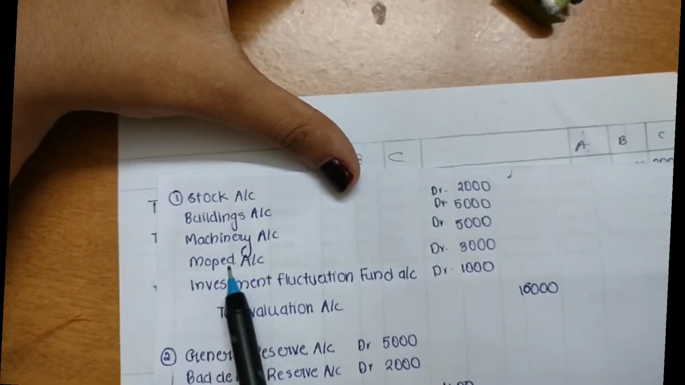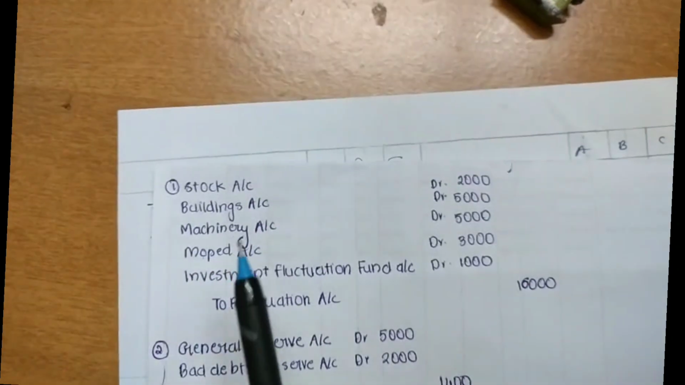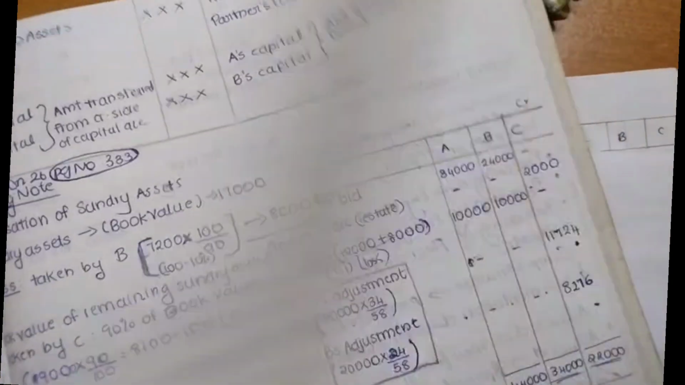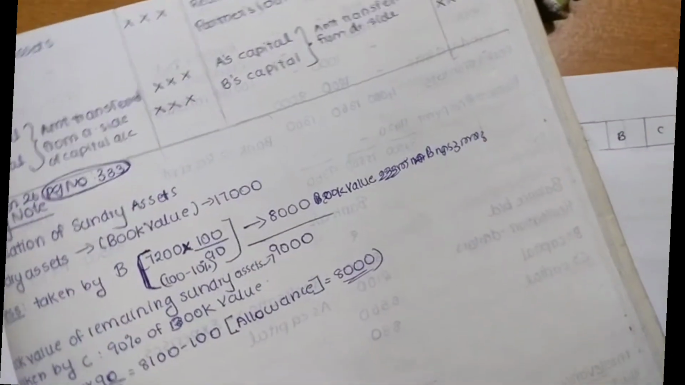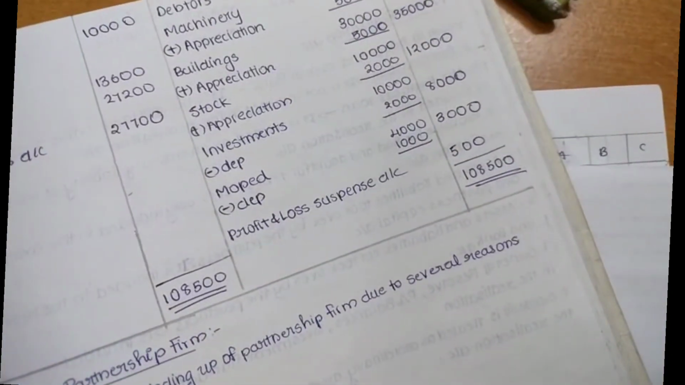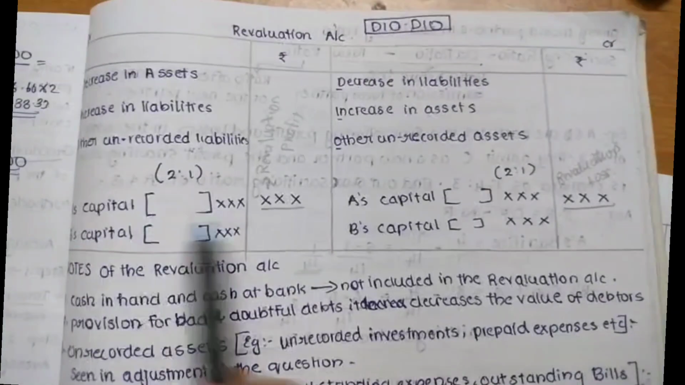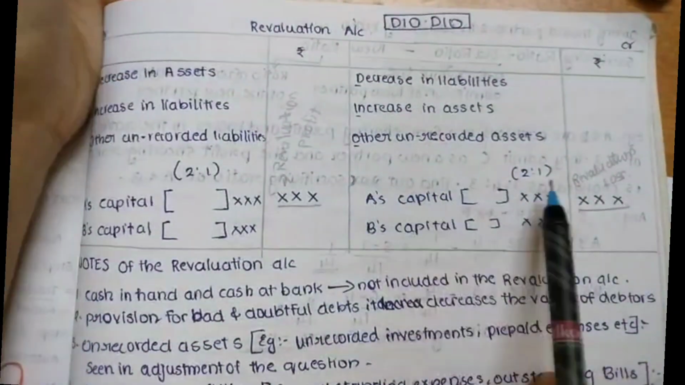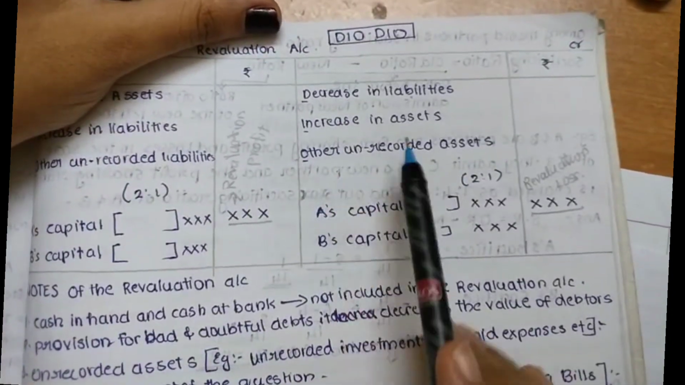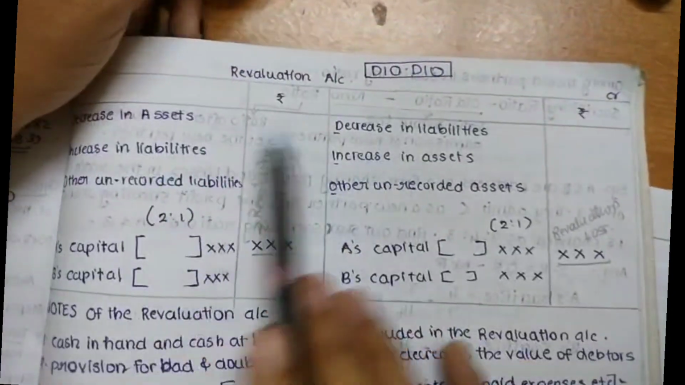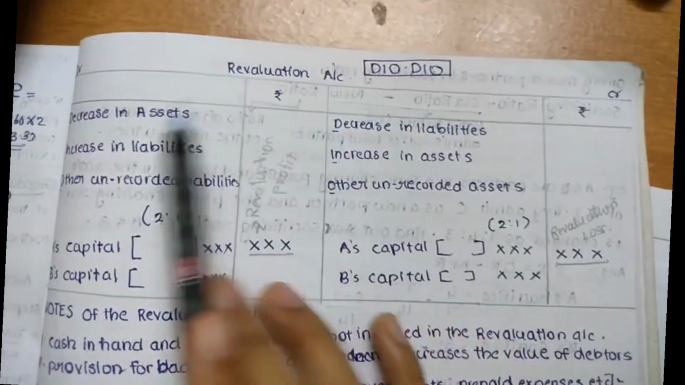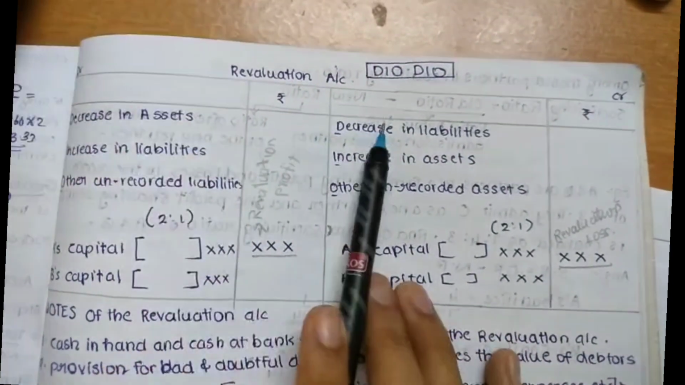Now MOP is actually an unrecorded asset. When you take the revaluation account pro forma, you will get to see this. Please only observe the things which I am showing; I might have written something else in my notebook, so please don't look at that. Here, this is a pro forma of the revaluation account. You will see decrease in liabilities, increase in assets, decrease in assets and increase in liabilities, all considered.